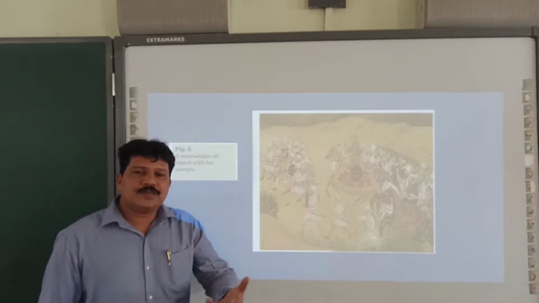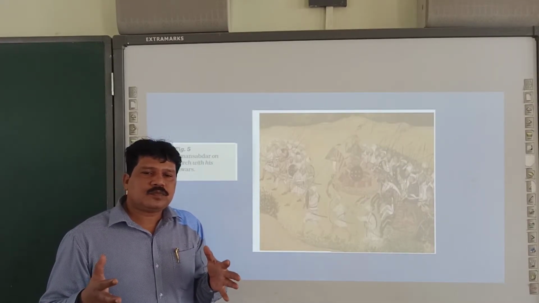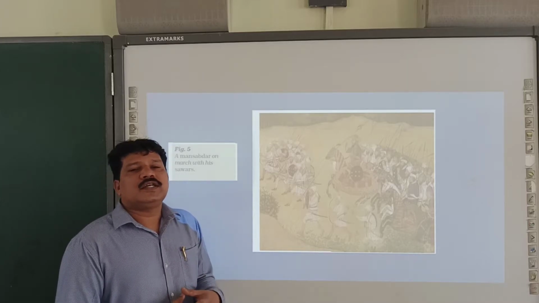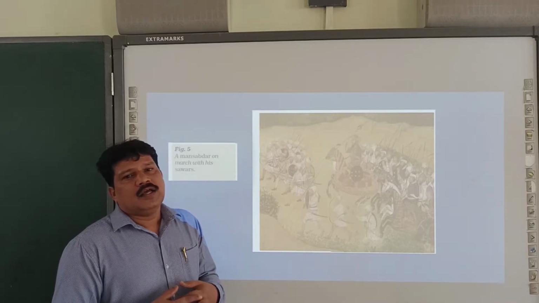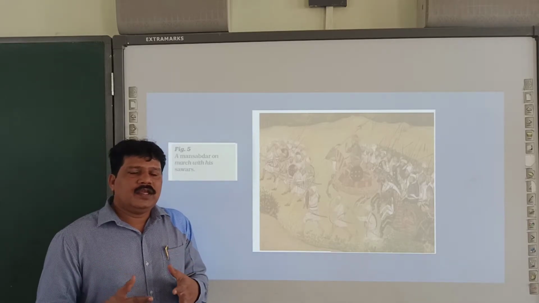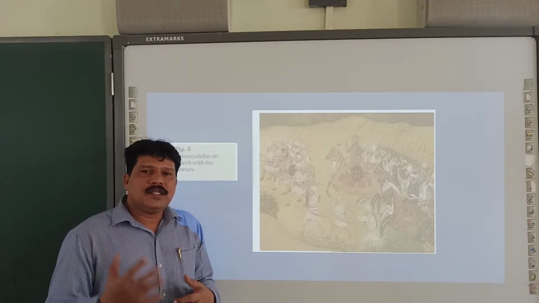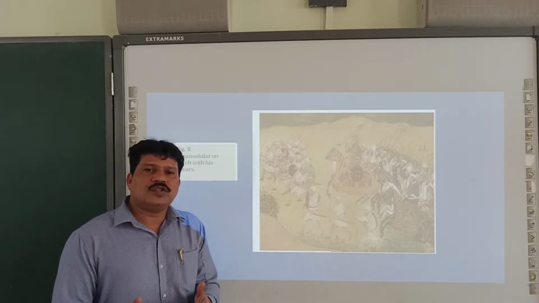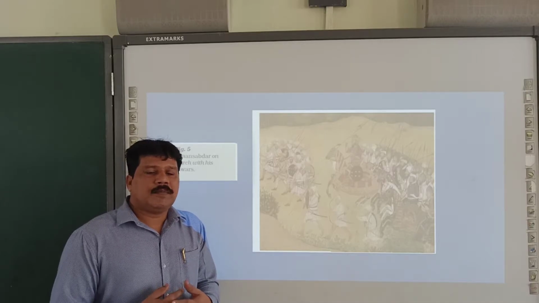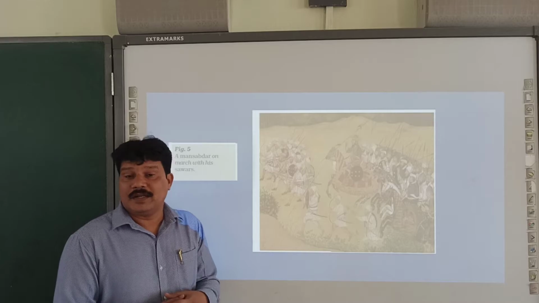Now I explained yesterday that a Mansabdar or a Jagirdar is supposed to have possession of a certain number of horses and cavalrymen, that is Sawar. And every now and then, or at a stipulated time, the Mansabdar is supposed to bring his horses and cavalrymen to the royal palace so that numbering and branding of horses will be done.